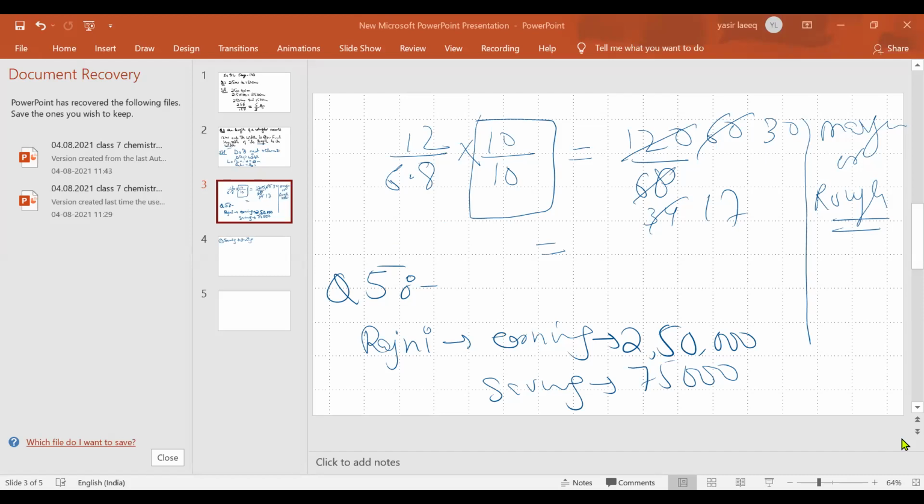In this question, just make two things very clear. Unit should be the same, and express the answer in the simplest form. And one new type of fraction comes: if a decimal is there, remove the decimal first. You already know how to do it, as you did in the chapter on fractions and decimals.